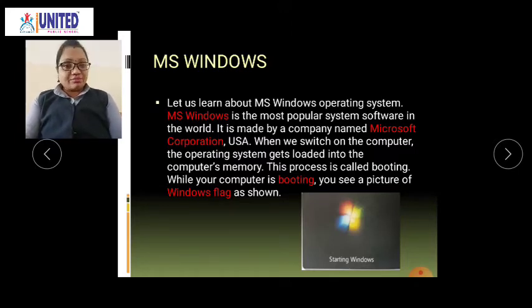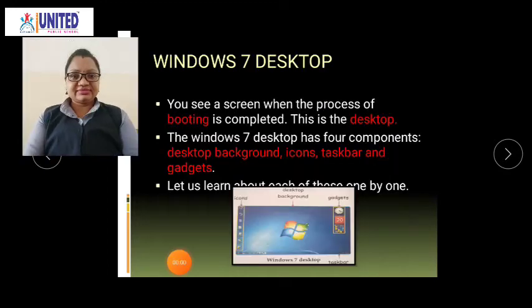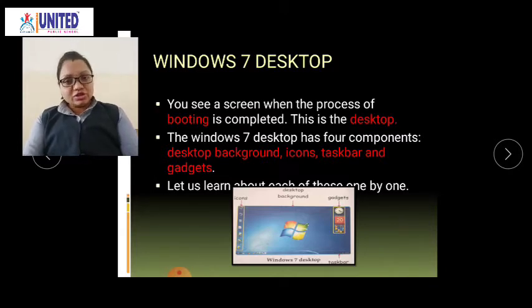When we switch on the computer, the operating system is loaded into the computer memory. Okay, this process is called booting. Windows 7 desktop. You see a screen when the process of booting is completed. This is called a desktop. That means whatever screen appears after booting, after starting the computer, is called a desktop. The Windows 7 desktop has 4 components.